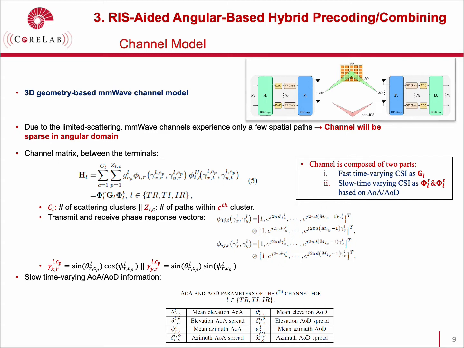Here, the channel is composed of two parts. The phase time varying CSI is represented as GL, while the slow time varying CSI is represented as phi LR and phi LT based on angle of arrival and angle of departure. Then the channel matrix HL between the corresponding terminals, with L being TR, TI and IR, is given in equation 5. Here, HL is a sum of the contributions of CL scattering clusters, each of which contributes ZLC propagation paths to the corresponding channel matrix.